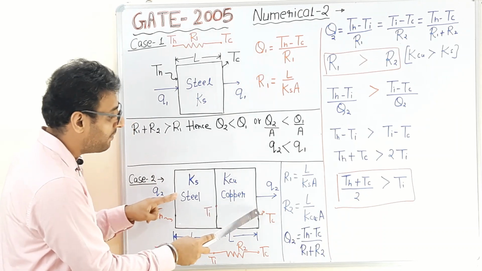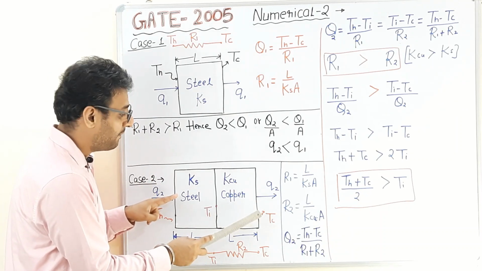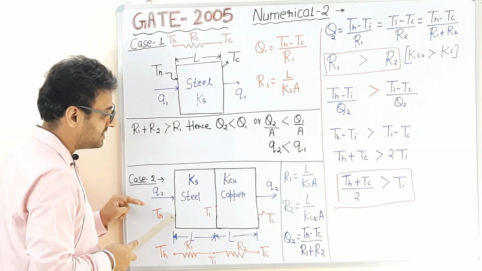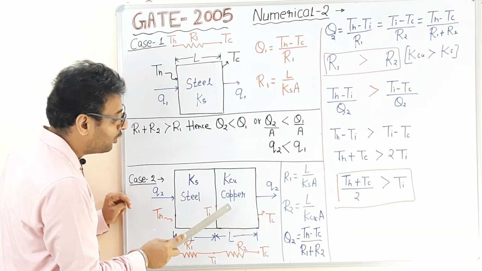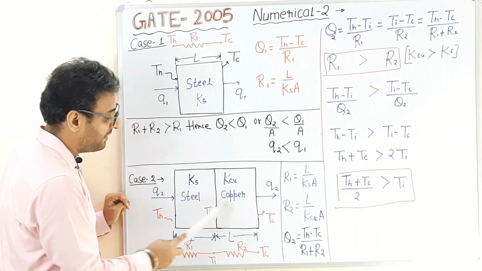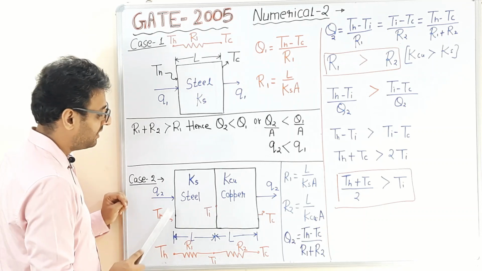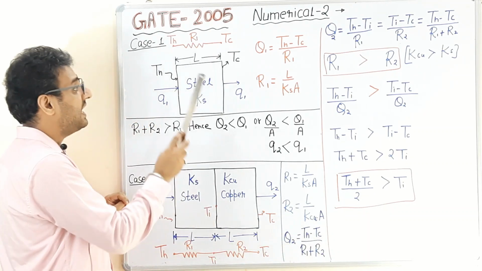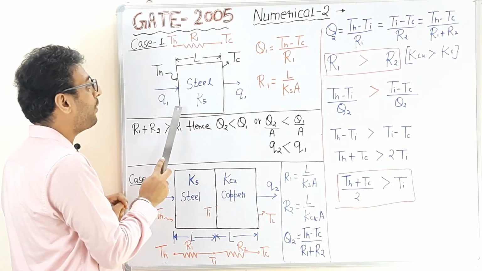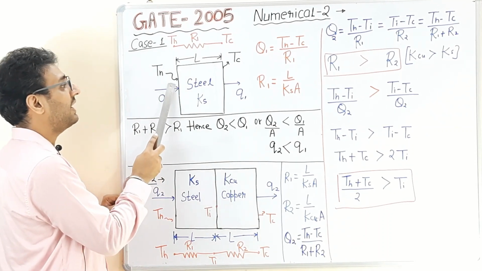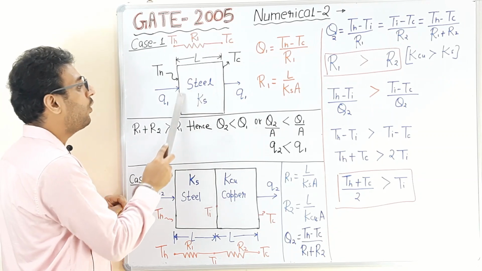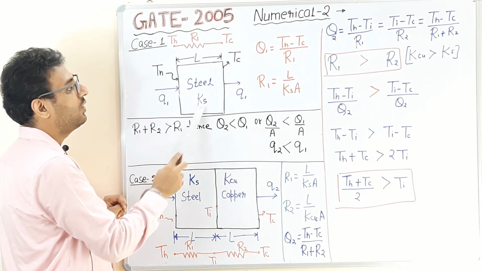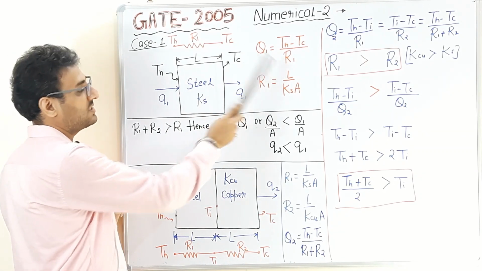In this problem, we are considering the temperature difference between TH and TC, and there are 2 resistances between these 2 points, so we have considered both resistances. In case number 1, between the points having the temperature TH and TC, there is only one resistance, of the steel. So we have considered only one resistance.